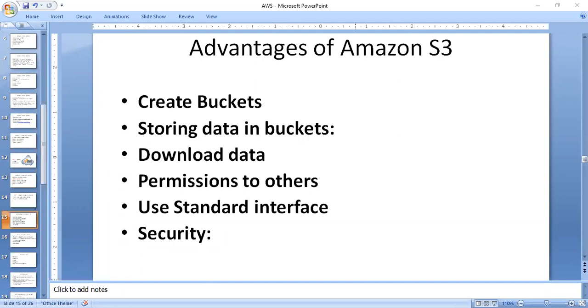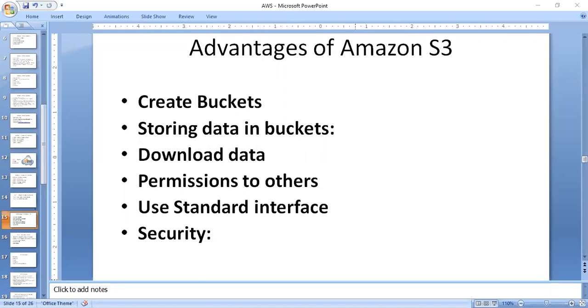The next important one is storing the data in buckets. How can you store data in buckets? Buckets can be used to store an infinite amount of data. You can upload as many files as you want. There is no maximum limit to store these files, so you can store any number of files. Each object can contain this information. That is storing the data.